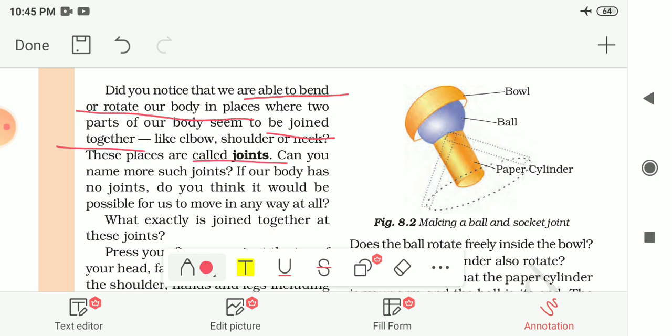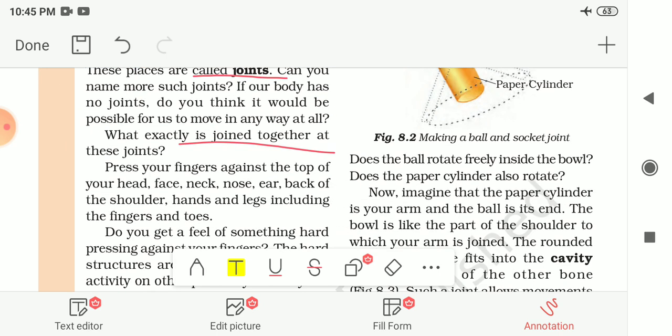That means if joints are there, then and only then can we bend these parts. So can you now name such joints? If our body had no joints, do you think it would be possible for us to move in any way at all?